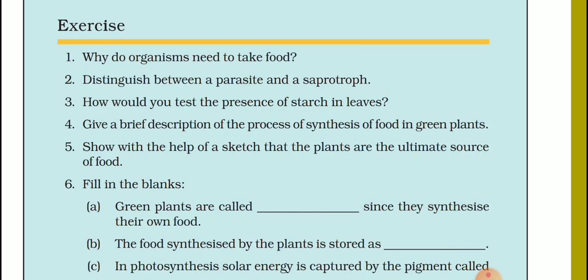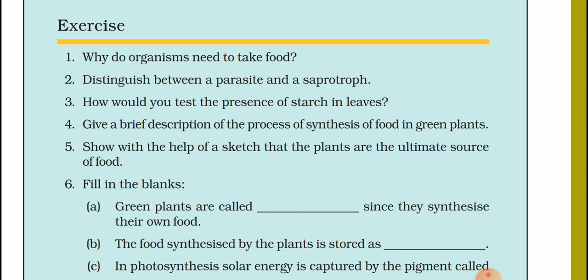Plants take carbon dioxide and water. Plants take carbon dioxide from the atmosphere with the help of tiny pores present on the lower parts of the leaves. These pores are called stomata. The water they take from the ground with the help of roots, and then they form their food and release oxygen. This oxygen is taken by the animals.